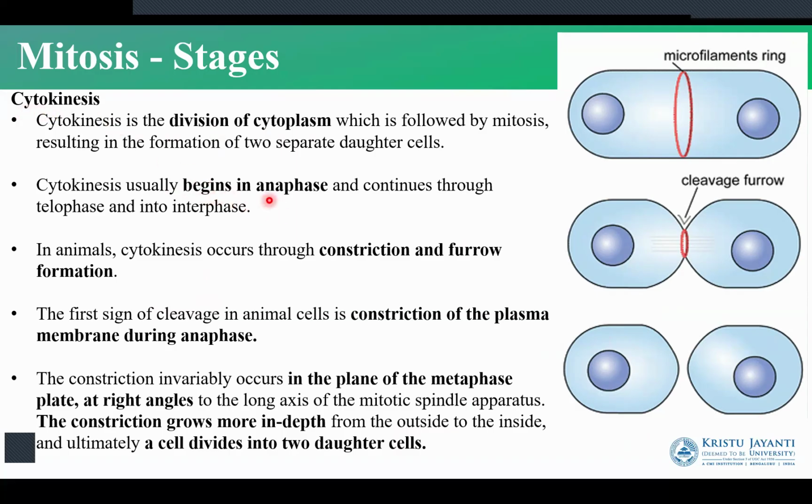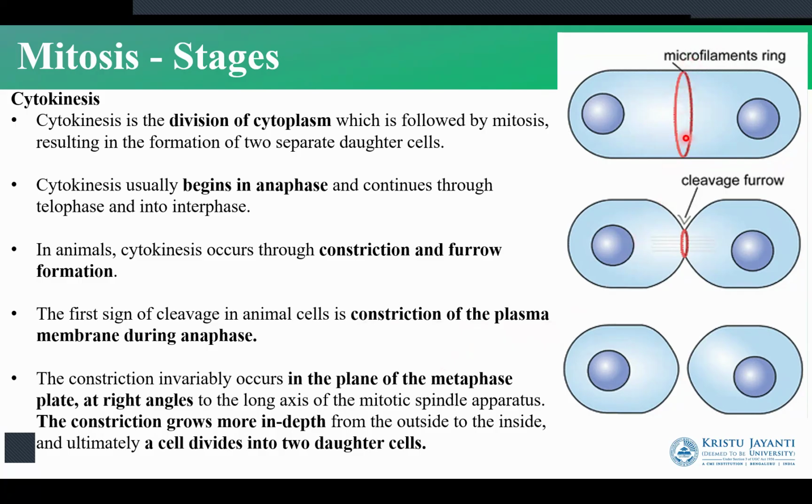It officially begins during the anaphase and it is continued through the interphase, and then it moves also after your telophase stage. So cytokinesis is the last stage of mitosis. So what happens in cytokinesis is the constriction and furrow formation in case of animals. So in animals, we have a constriction or a furrow formation that happens. We have the formation of the constriction of the plasma membrane.